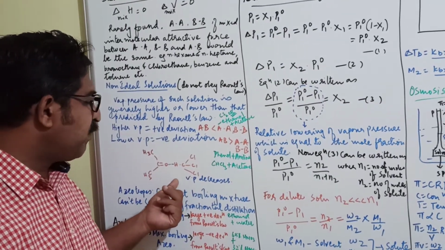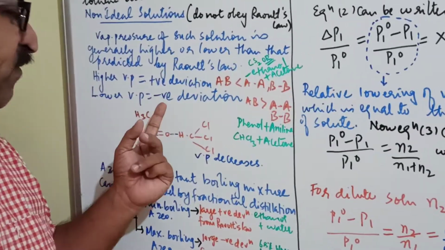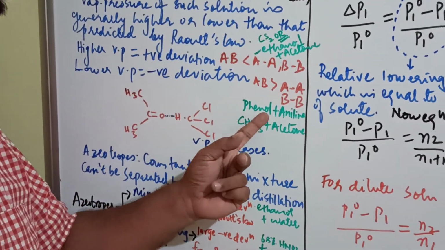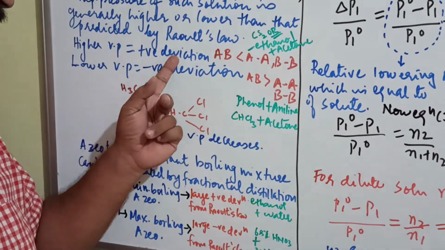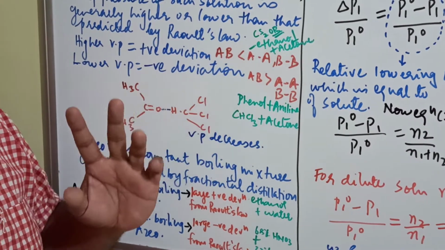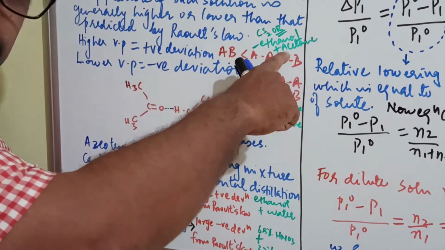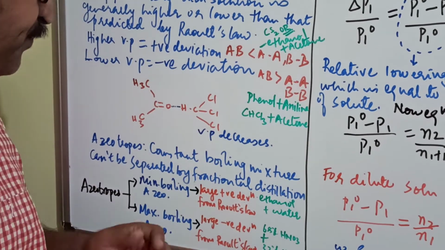Here they have given the example of decrease of the vapor pressure. For lower vapor pressure, that is negative deviation, the example is phenol plus aniline, chloroform plus acetone. For higher vapor pressure, positive deviation, the example is carbon disulfide plus acetone, or ethanol plus acetone.